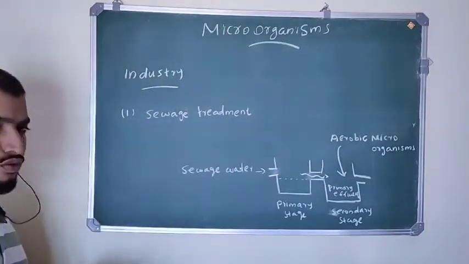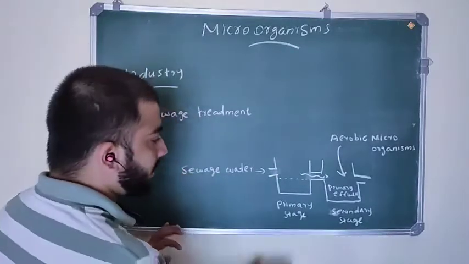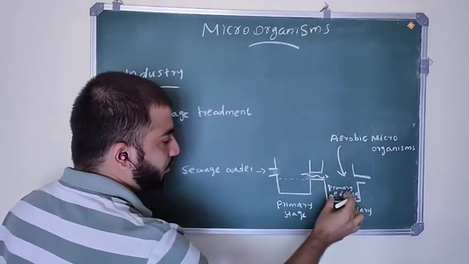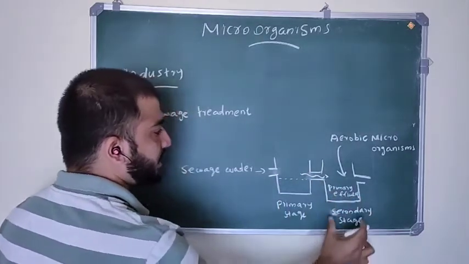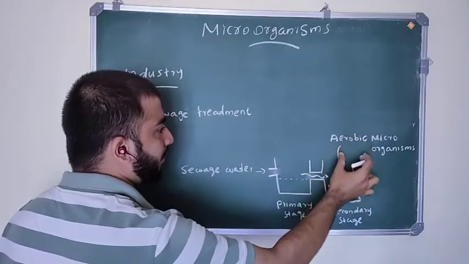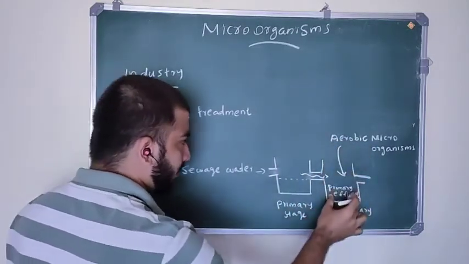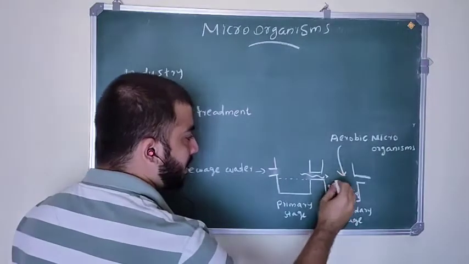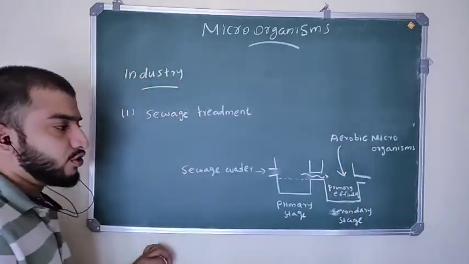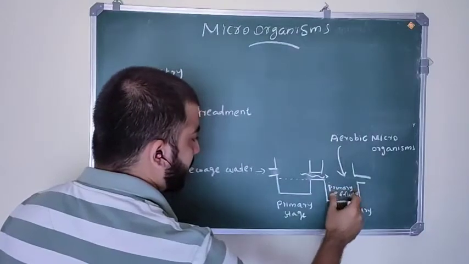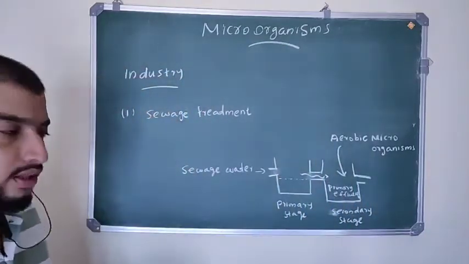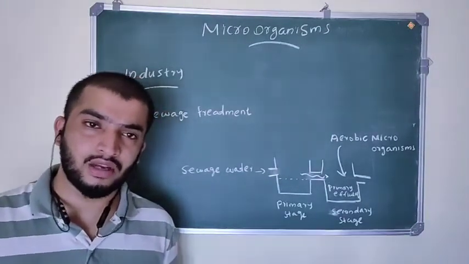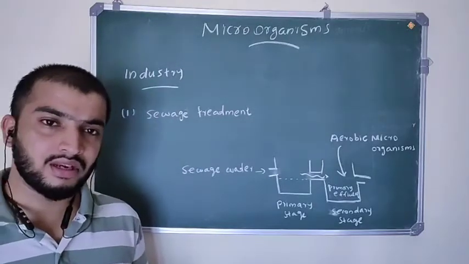So this is about sewage water treatment. First, sewage water comes and is treated in the primary stage. Then the treated water, called primary effluent, goes to the secondary stage, where aerobic microorganisms are added and consume the organic matter present in the primary effluent. Next, the wastewater goes to the tertiary stage. This is the process of wastewater treatment, and sometimes aerobic or anaerobic microorganisms are used.